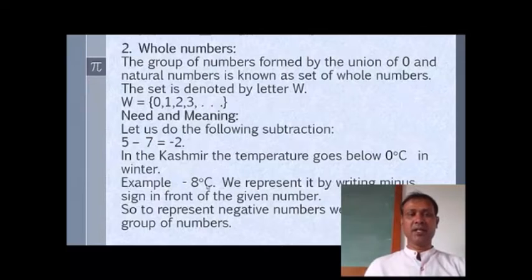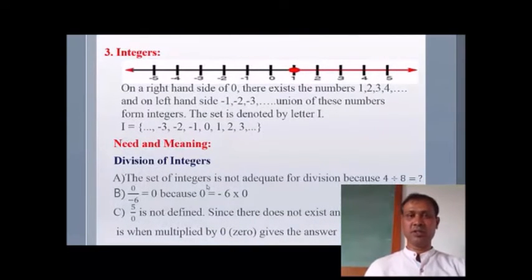Need and meaning. Let us do the following subtraction: 5 minus 7 is equal to minus 2. In Kashmir, the temperature goes below 0 degrees Celsius in winter, for example minus 8 degrees Celsius. We represent it by writing a minus sign in front of the given number. So to represent negative numbers, we need a new group of numbers, and that is integers.